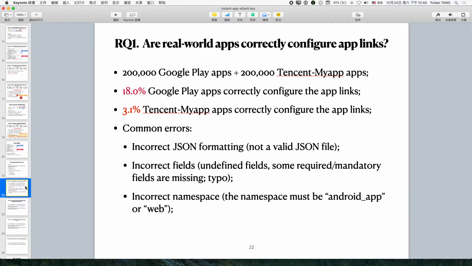We have to highlight that no matter the app correctly or incorrectly configure their app links, they are all vulnerable to our attacks. In this research question, we just want to see the status and how the developers work at this stage. And if an app is not correctly configured their app links, they are more vulnerable. A lot of attacks can be launched, right?